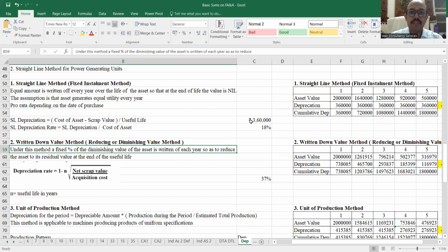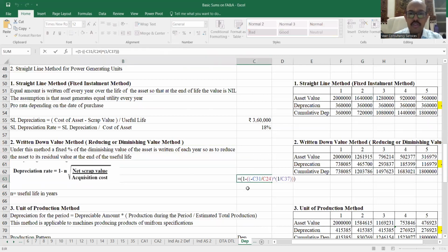यहाँ पे हम क्या चार्ज करते हैं? Fixed amount. यहाँ पे हम क्या चार्ज करेंगे? Fixed percentage. What is the formula to arrive at कितना depreciation charge करना पड़ेगा आपको? So the formula is given by, depreciation rate is given by 1 minus the nth root of scrap value upon the cost of acquisition. So क्या करूँगा मैं? 1 minus, okay, the whole nth root वाला part है वो पूरा एक bracket. So 1 minus the nth root.